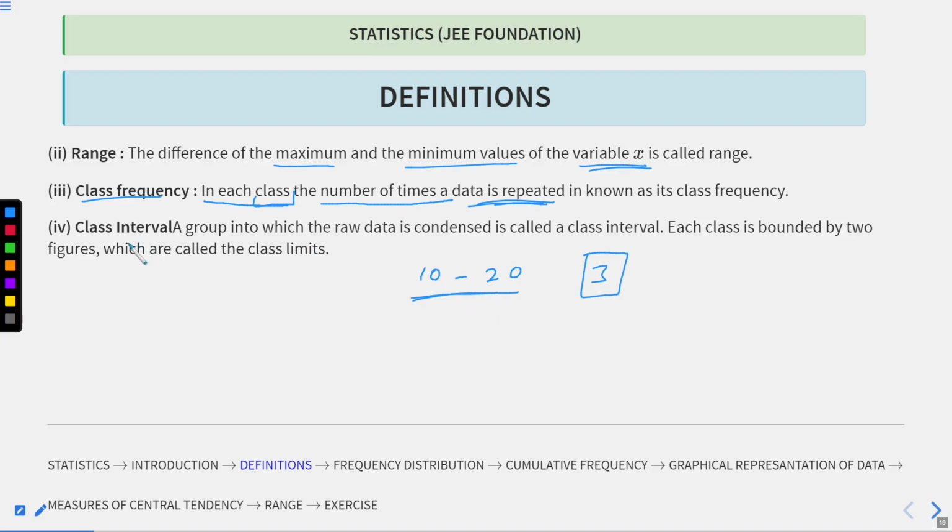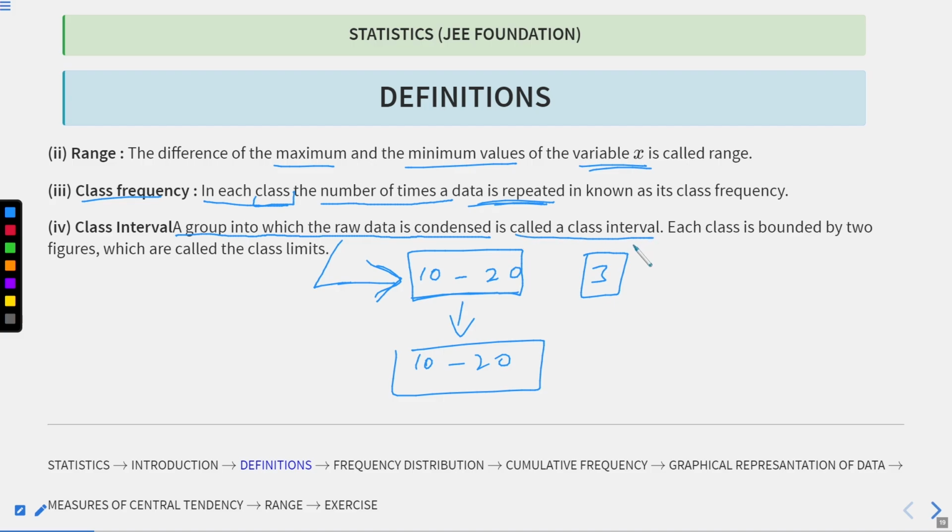Now class interval: this is our class, a group into which the raw data is condensed. In this example, it is a group of numbers from 10 to 20. So it is called a class interval. Each class interval is bounded by two figures.